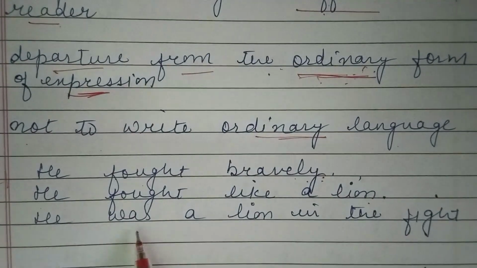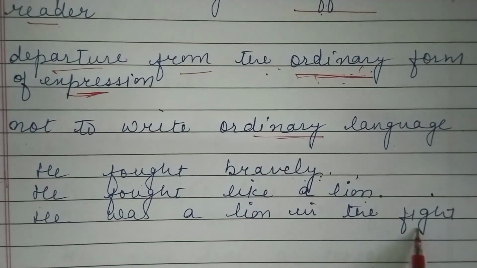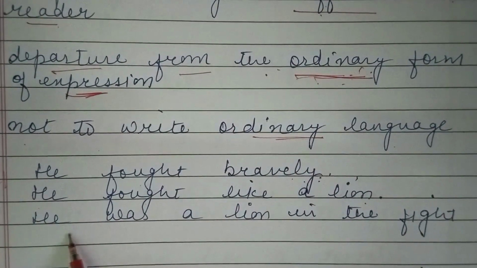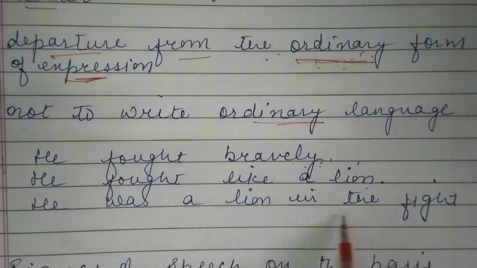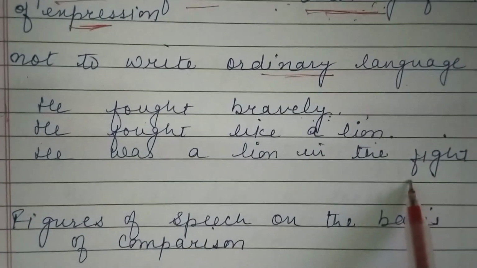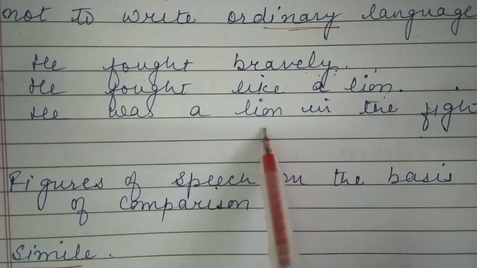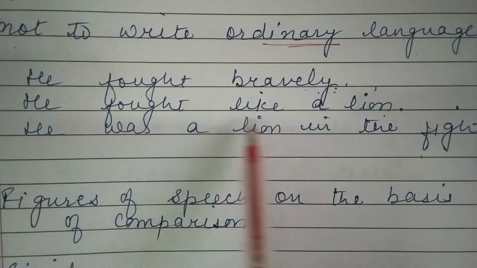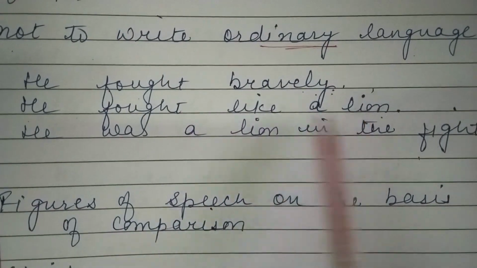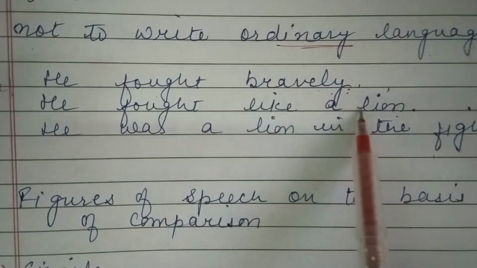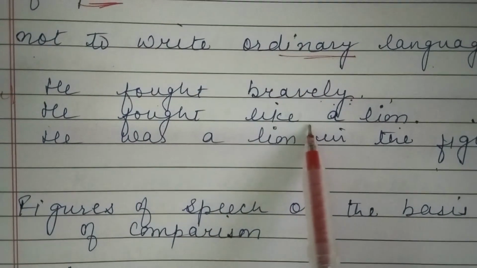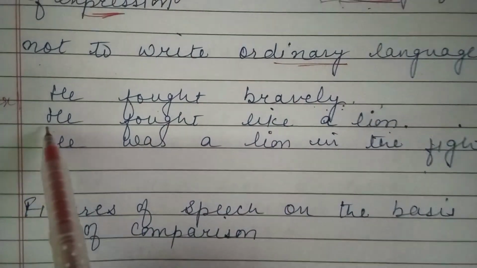Again, he was a lion in the fight. The meaning is the same, but there is a direct comparison. Here it was a comparison with the lion. He fought like a lion means some qualities of the lion are imbibed by him.